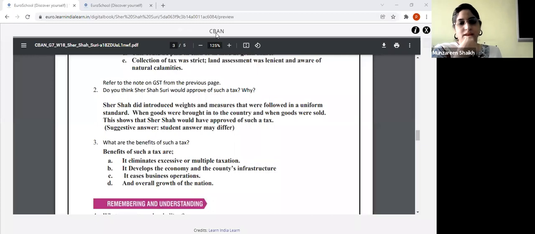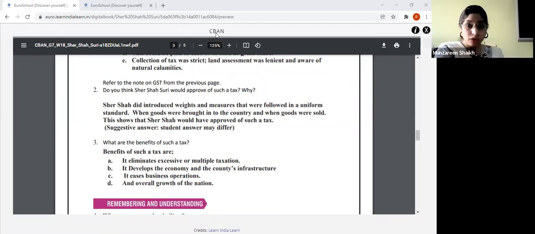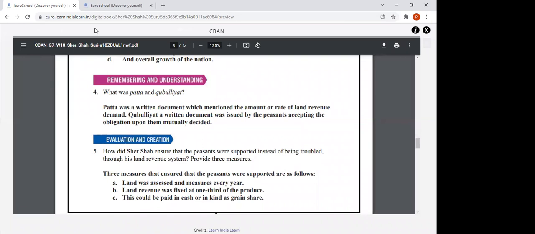What else? Overall growth of the nation. Very good. It will help the overall growth of the nation, and it will also eliminate us paying different types of taxes. If we pay just one tax, all the other taxes will be included in that, right? So it will eliminate our paying different types of taxes. Clear? Have you understood? Yes, ma'am. All right.